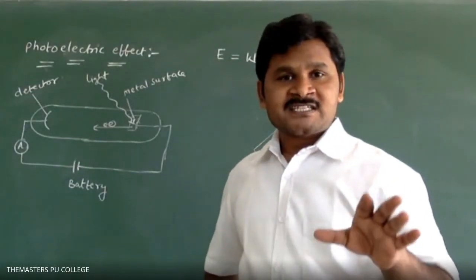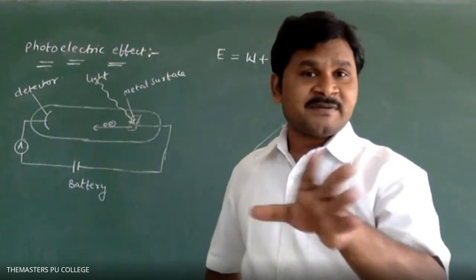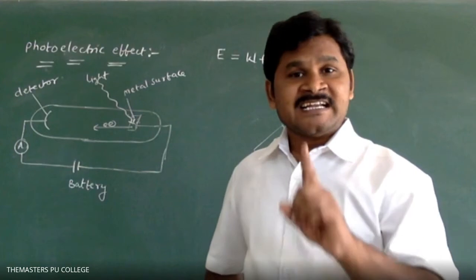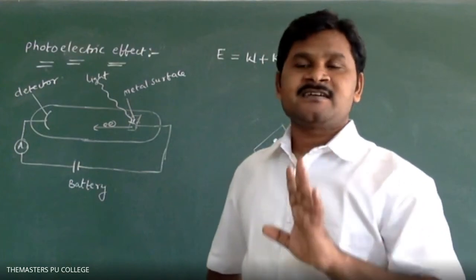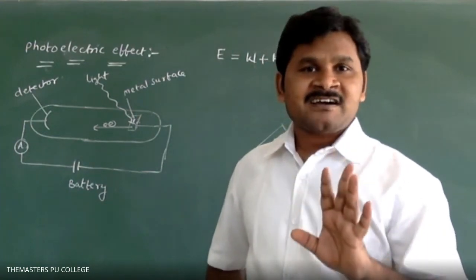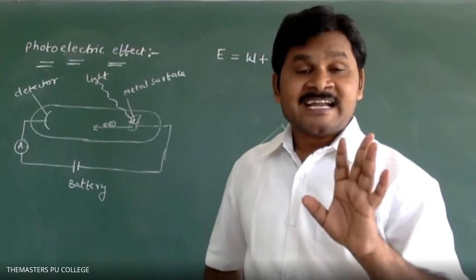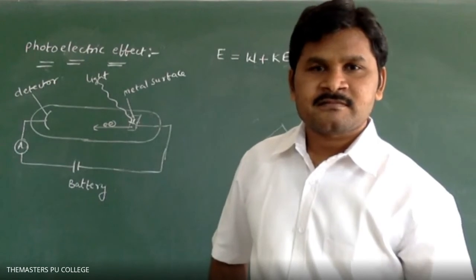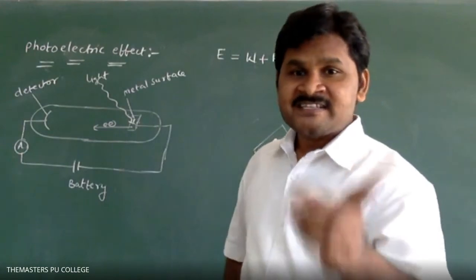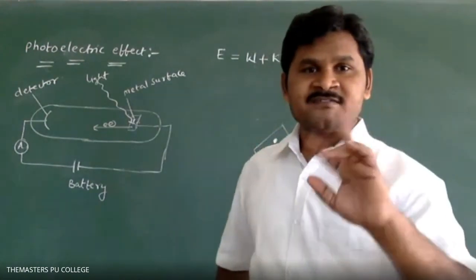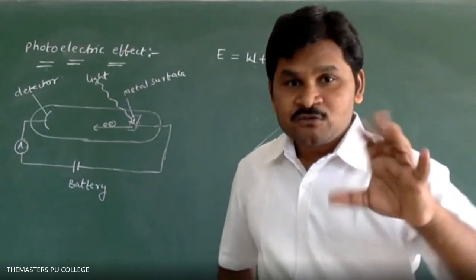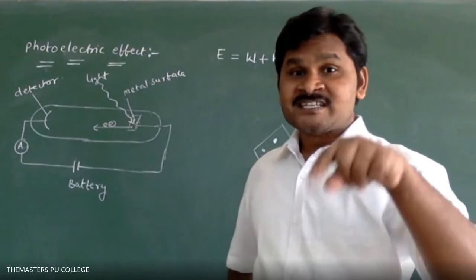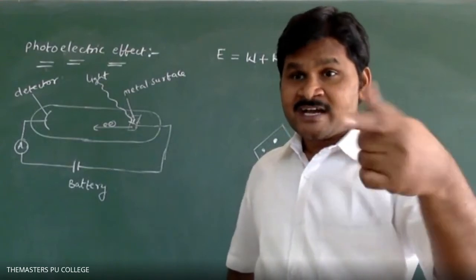Number of electrons ejected from metal surfaces depends on what? Intensity of incident light. The kinetic energy of a photoelectron depends on what? Frequency of incident light. These two points are very, very important. To solve this type of questions, please open the objective material. There are 2-3 questions; this type of questions you can understand easily.